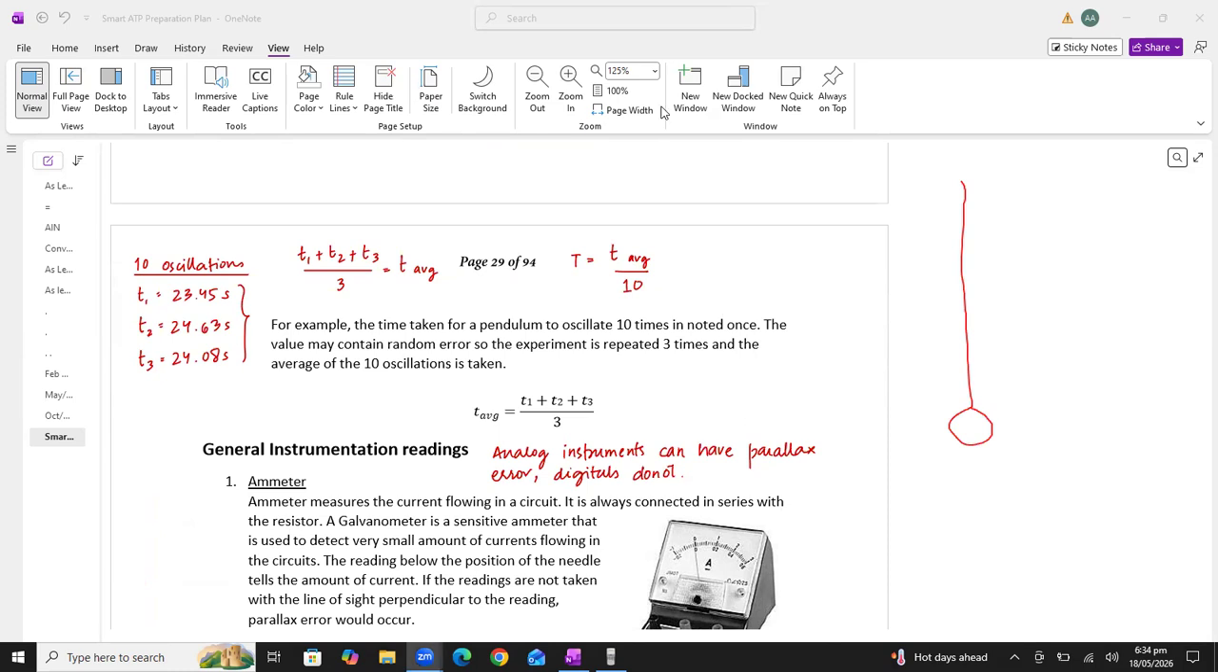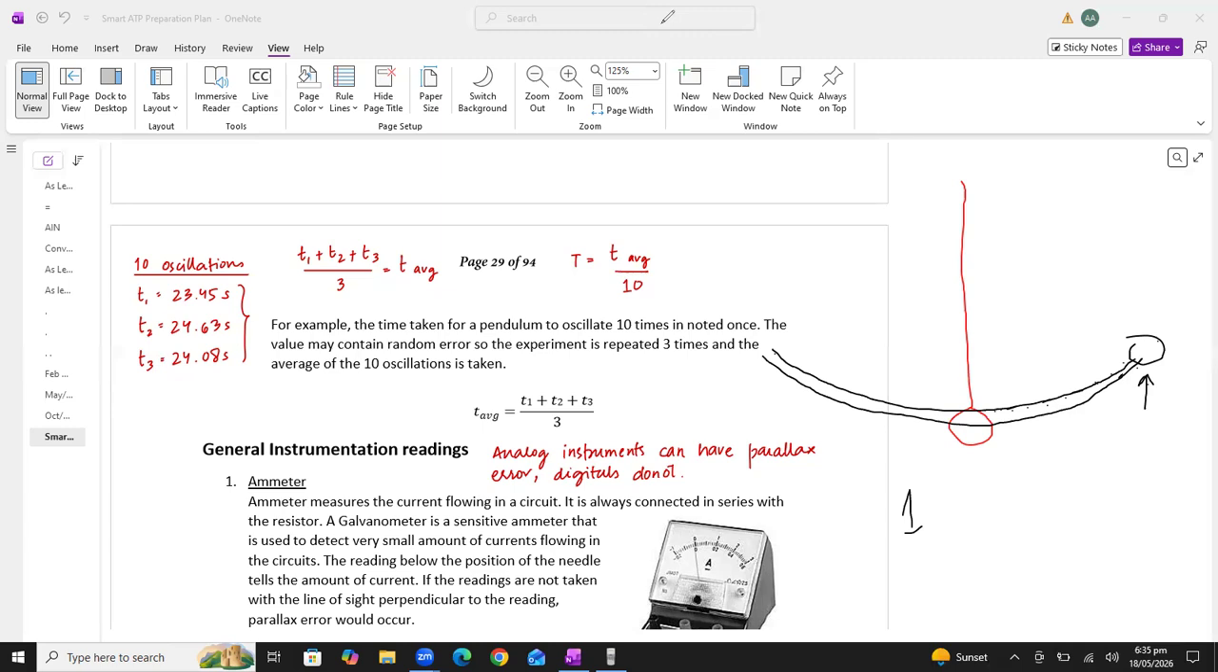What usually students suppose is that one oscillation means the object will move to the right side, then it will come back, so it is one oscillation. No, beta. Like for example, I'm starting the pendulum from this position. When I release it, the pendulum bob will move to the left side, then it will come back to its original position. Now it is one oscillation. This is one oscillation. All right, students.